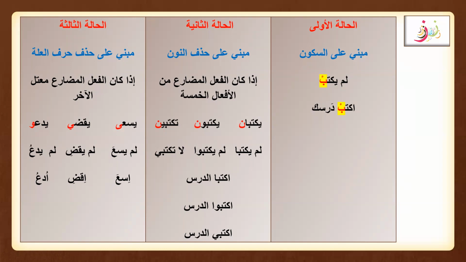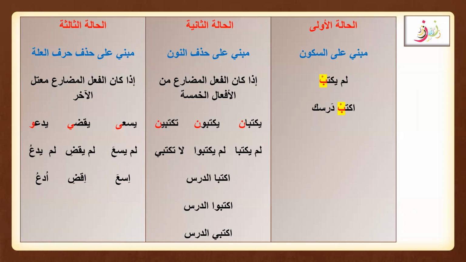Look at here. كتب يكتب. We learned about how we make the jazm form, and we know that lam is our harf of jazm, it is making the next verb or the next word into majzoom form. So this is lam yaktub, from kataba yaktubu, lam yaktub. So this is our jazm of fi'l mudari. So how are we going to make the fi'l amr?